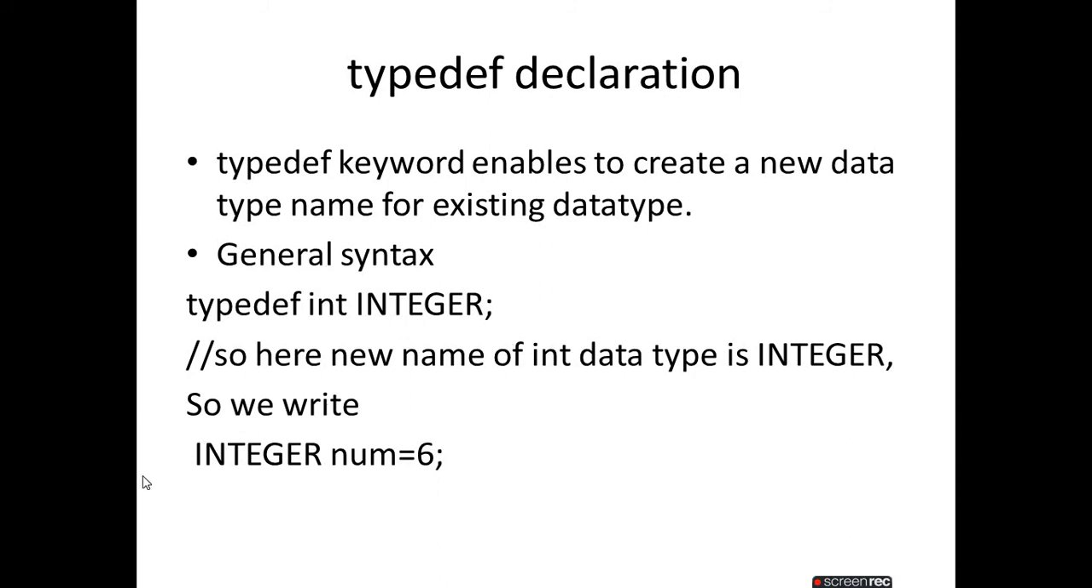So this is our example: integer num = 6. That means instead of using int, we use integer as the data type. Then the variable name is num, assigned the value 6. That is the use of typedef.